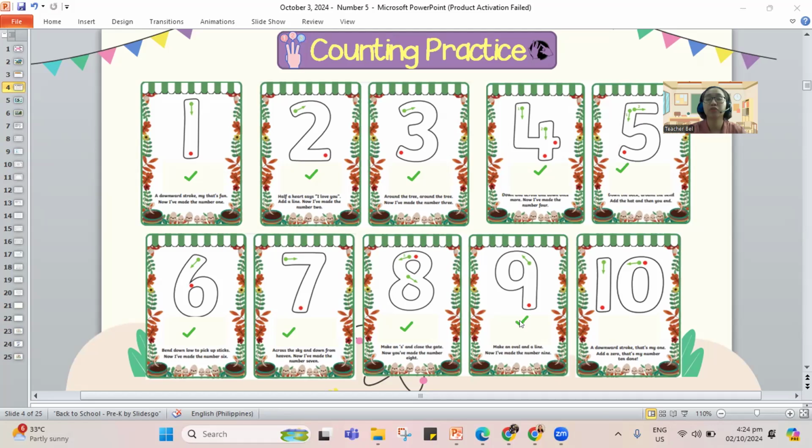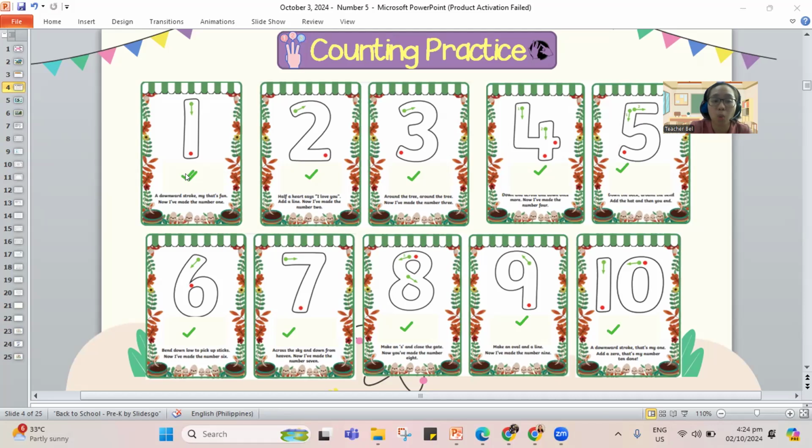And next one after 8, number 9. So teacher has the fingers out, 5 fingers, and in the other hand, we have 4 fingers to make 9. And the last one, we have 10. All fingers are out for the number 10. So let's count again.